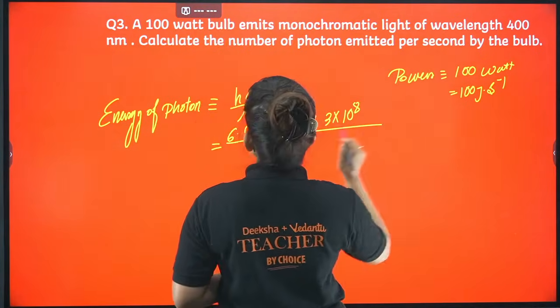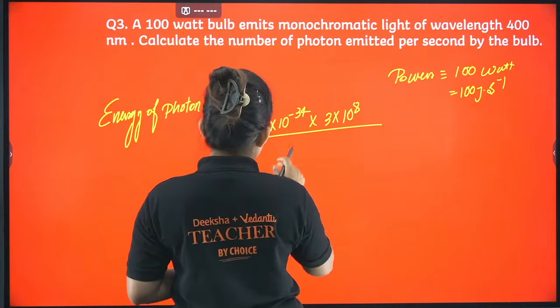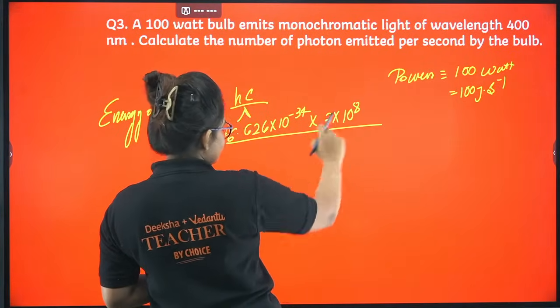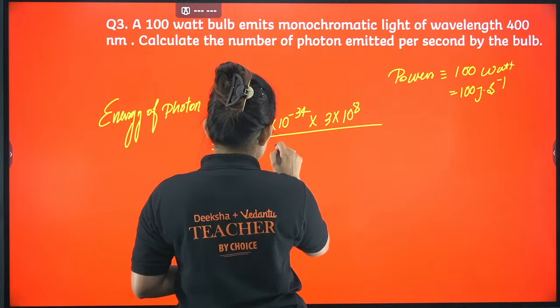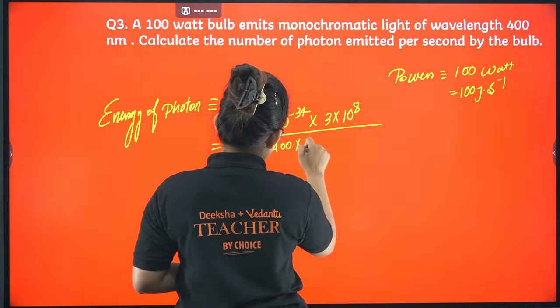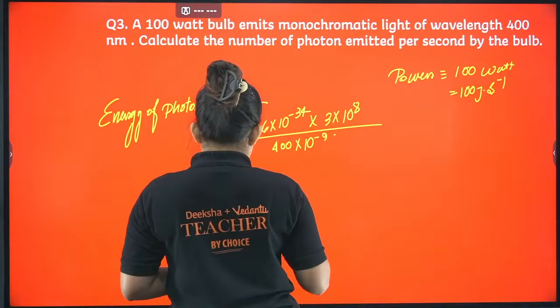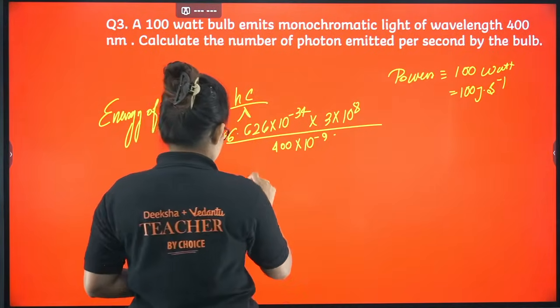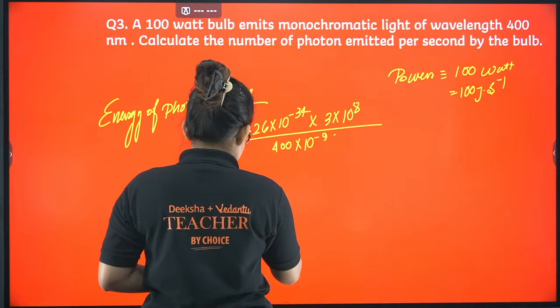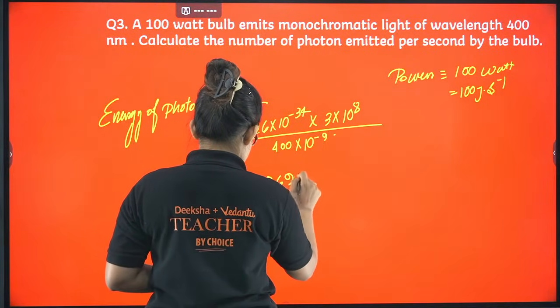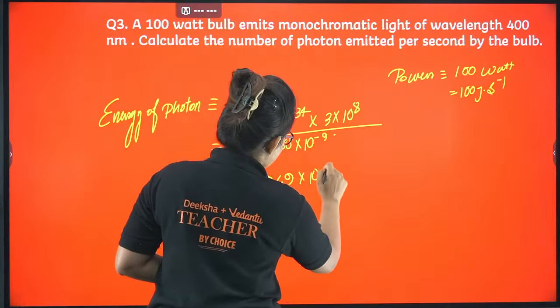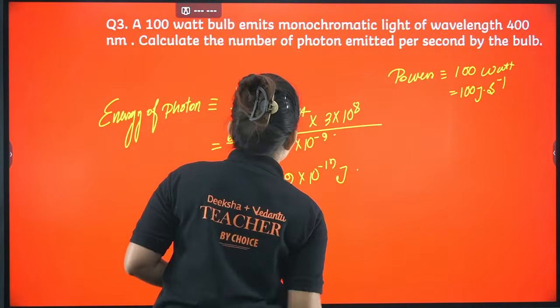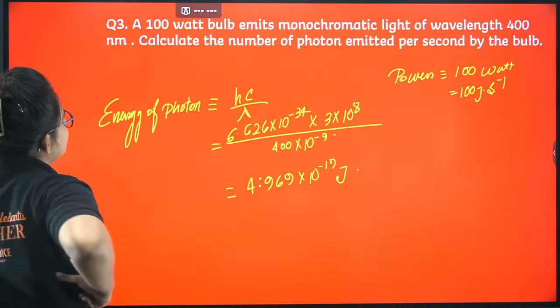Lambda is given as 400 nanometer. We will convert it to meter, so 400 into 10 power minus 9. If you calculate this, the overall calculation will come to 4.969 into 10 power minus 19 joule.